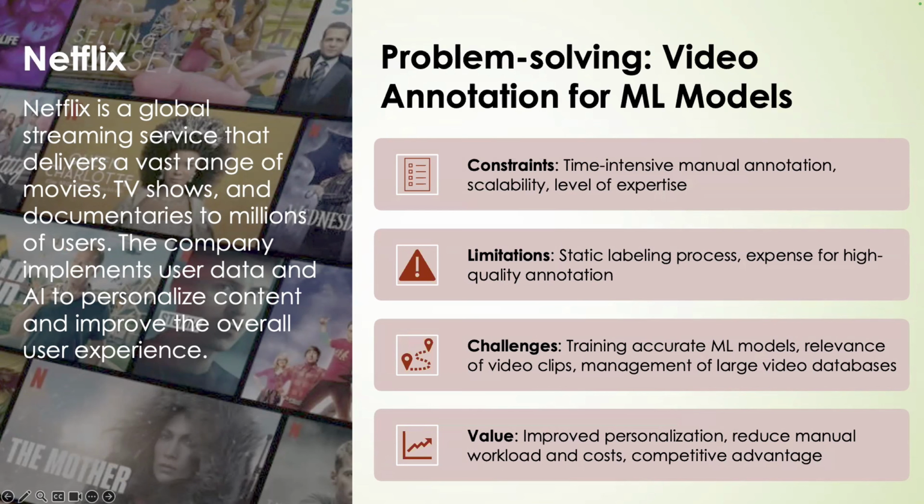But the problem is training these models requires large amounts of accurately labeled video, which is an expensive and time-consuming process when done manually. Traditionally, this task is outsourced to human annotators, but these teams often lack context about the content, leading to inconsistent or inaccurate labels. Some of the constraints include that the manual process didn't scale well with Netflix's growing content library. It was slow, costly, and required deep understanding of media content that the third-party annotators didn't always have.